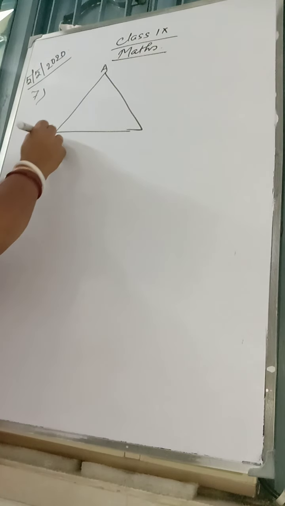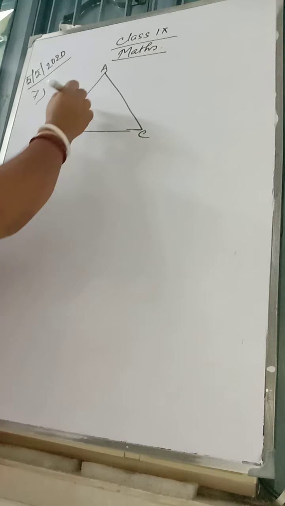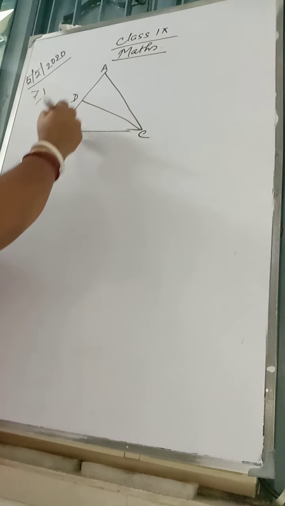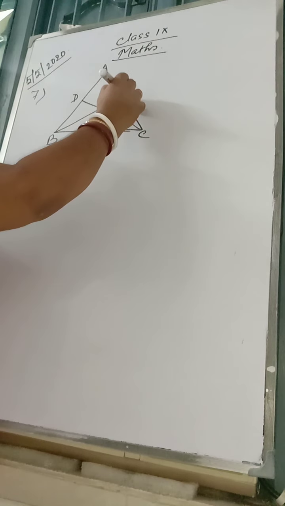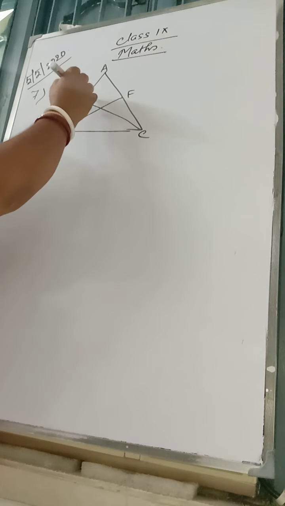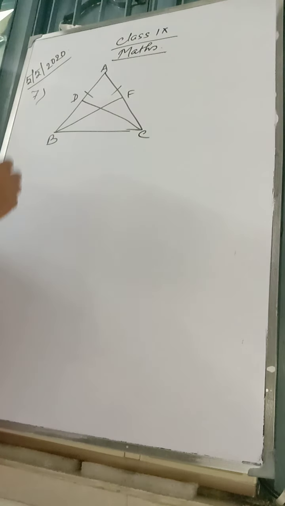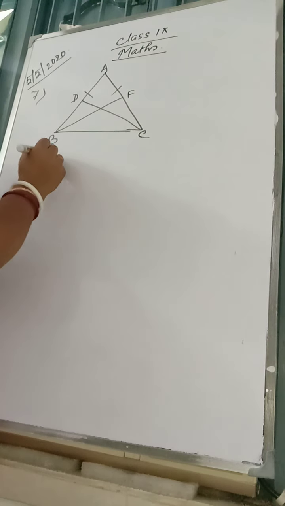Let ABC be an isosceles triangle in which CD is median and BF is median. First, these are equal. Right.